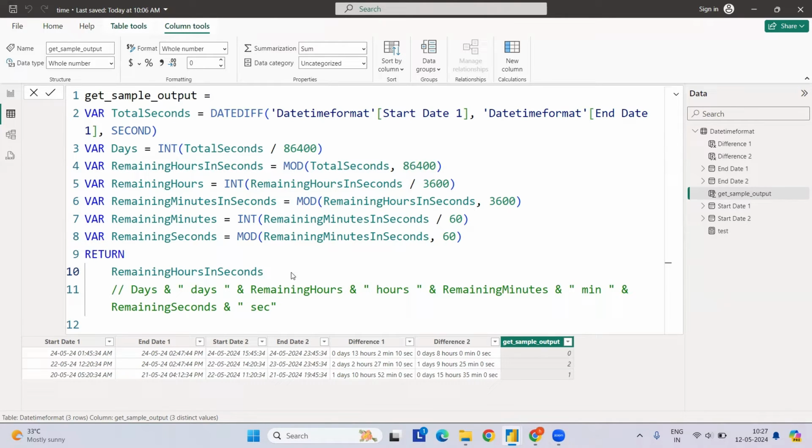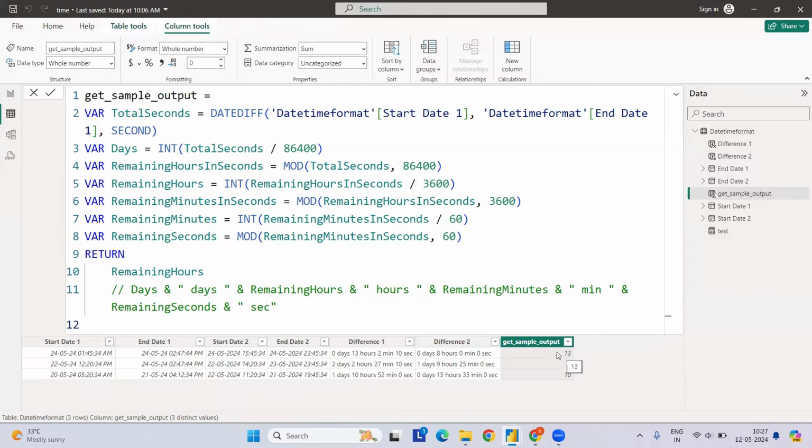If you see what exactly the mod values are, we are dividing by 3600, which is nothing but 60 multiplied by 60. So if you see here, it comes out exactly as I said, 0 days. That's why here we have something like 8830 something. Now we want to convert the remaining seconds into hours. So we just take the integer part of that, and it will return the hours. Let's see. It gives me 13 hours, because there are 0 days, and whatever the difference is in this time component, it gives me 13 hours.